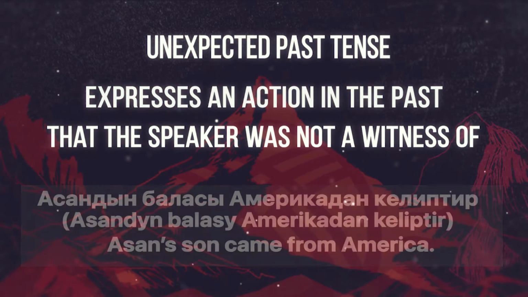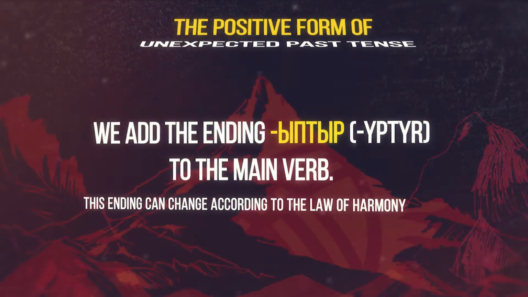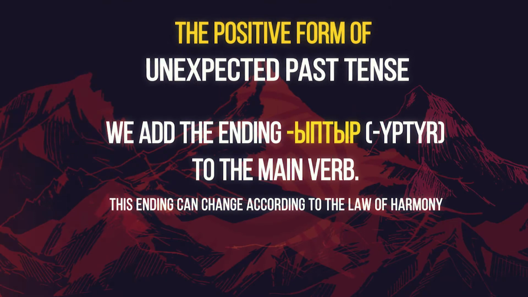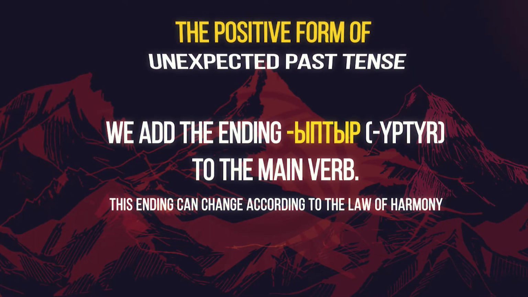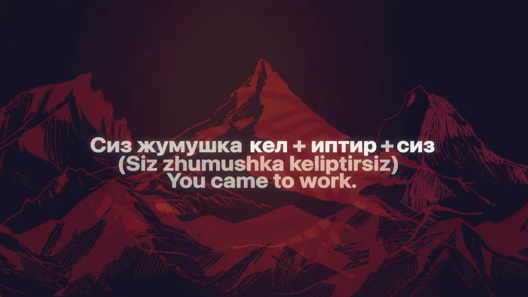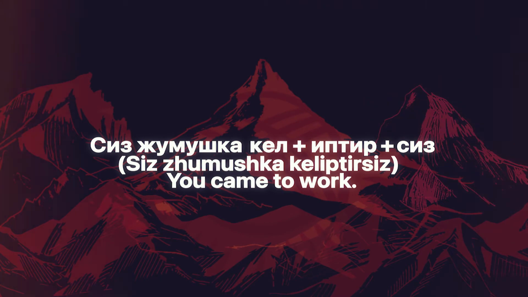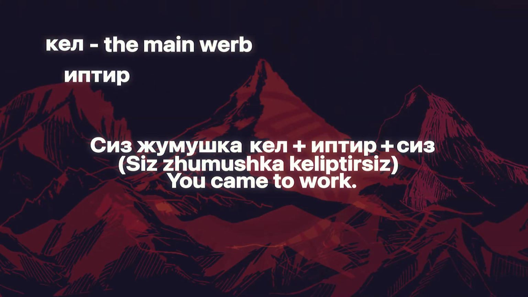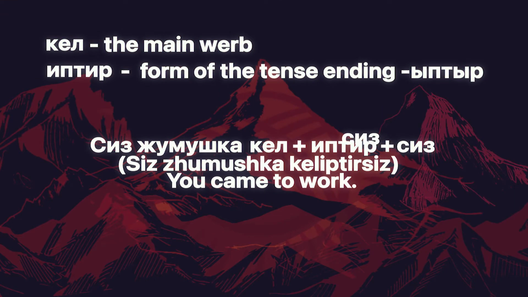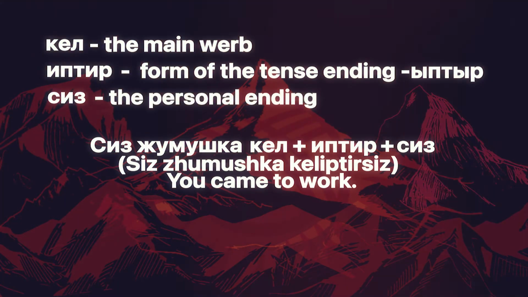the result. To create the positive form of unexpected past tense, we add the ending ıptır to the main verb. Please note, this ending can change according to the law of harmony. After that, we add a personal ending. Let's look at another example. Siz жұмысқа geliptirsiniz. You came to work. In this sentence, the main verb is kel. İptir is a form of tense ending ıptır, and siz is a personal ending.